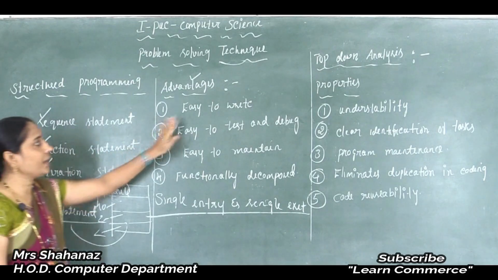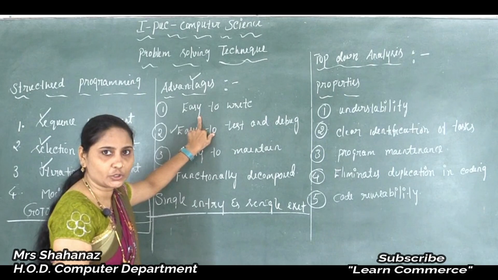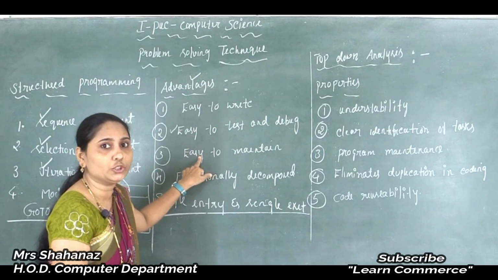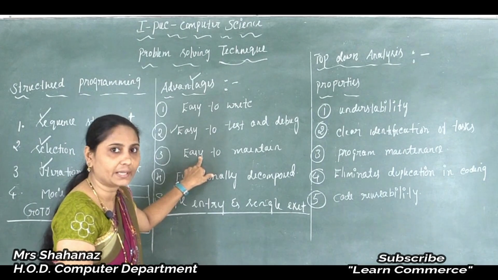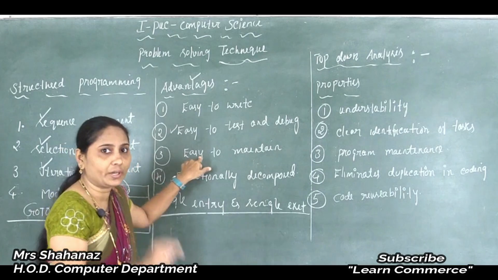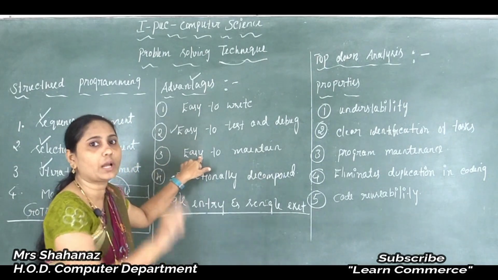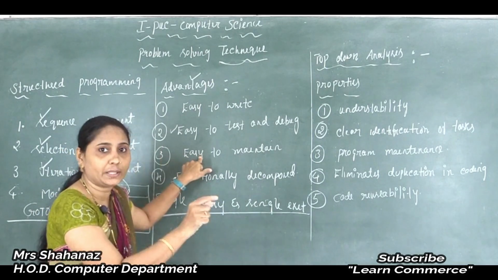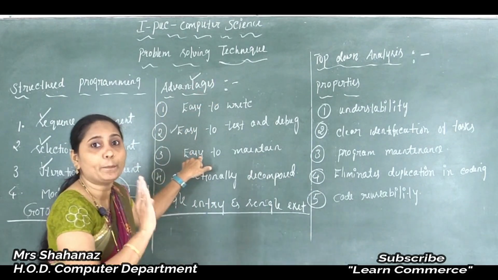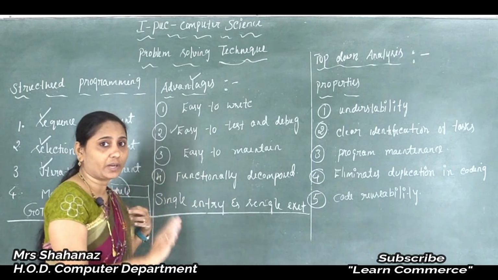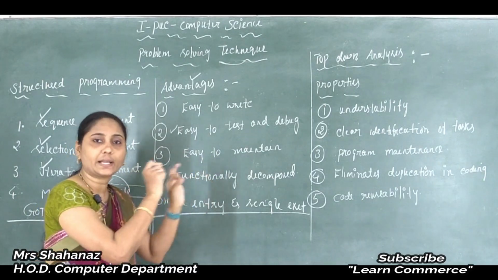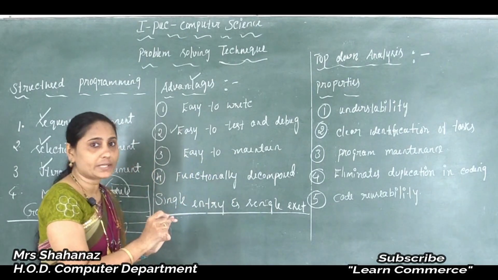Okay, now we know the first advantage is easy to write, then easy to test and debug, and also very easily we can maintain due to the start to finish, book-like readability here. That means we read the program, test the program, maintain and debug the program only from top to bottom. There are no backward references. Backward references means we are not going to write from bottom to up here, and that is called backward references in the program.